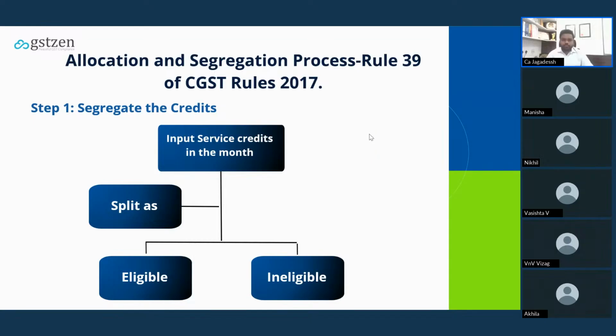Now we'll see the segregation of the credits. You have to split the credit as eligible and ineligible. Eligible credit you should transfer as eligible, and ineligible credit you have to transfer as ineligible. This we discussed previously: ITC on employee insurance is ineligible under Section 17(5). It is a blocked credit. So in that case, the credit on such insurance you have to transfer as ineligible, and again the branch office will account for it accordingly.